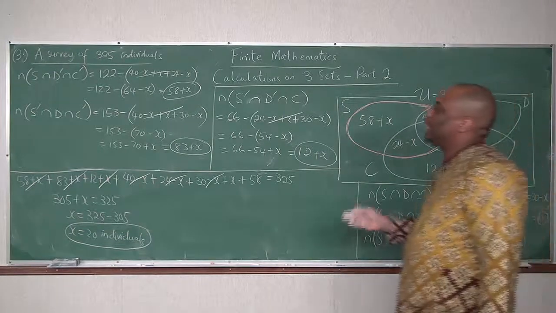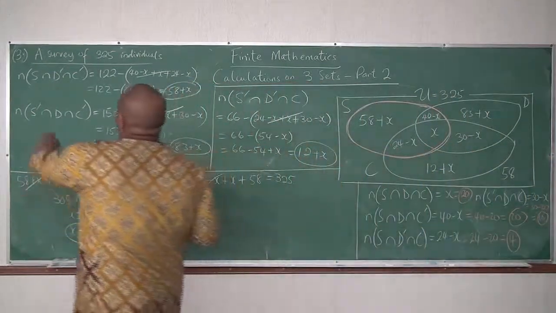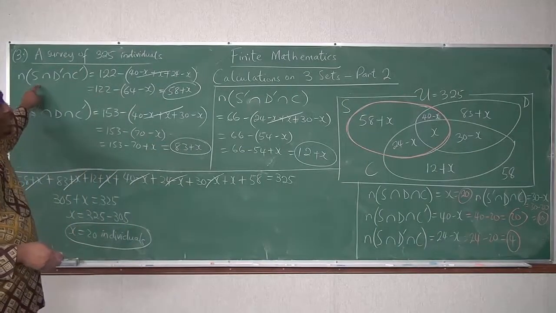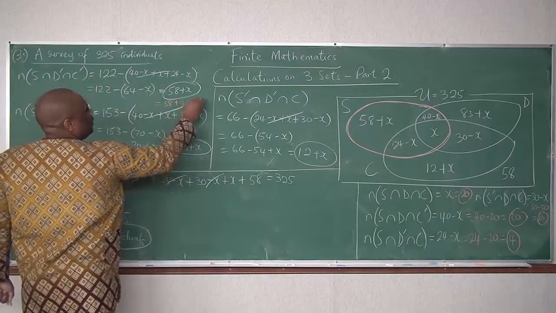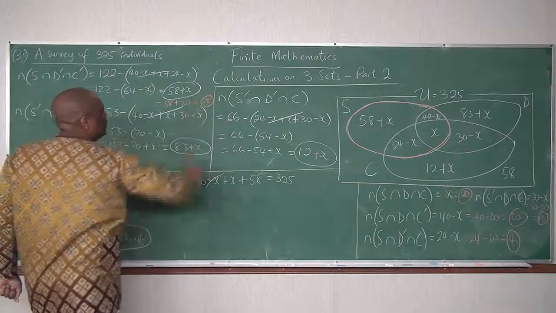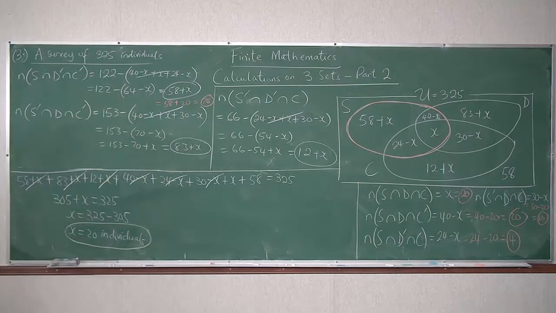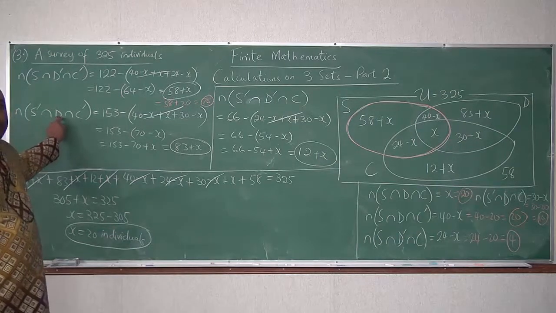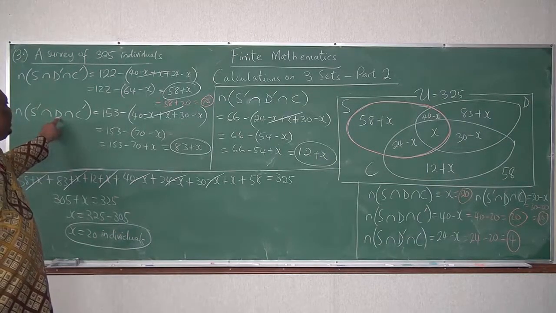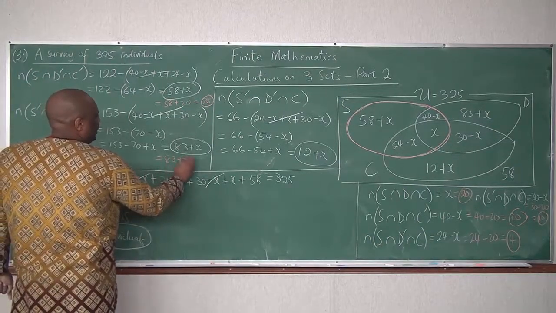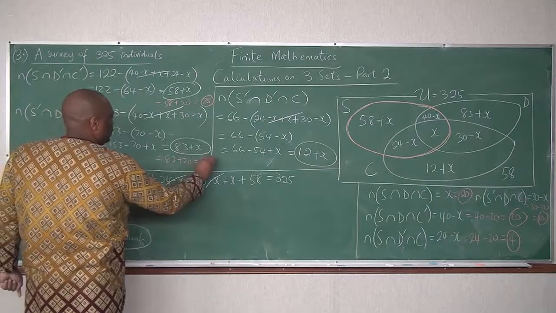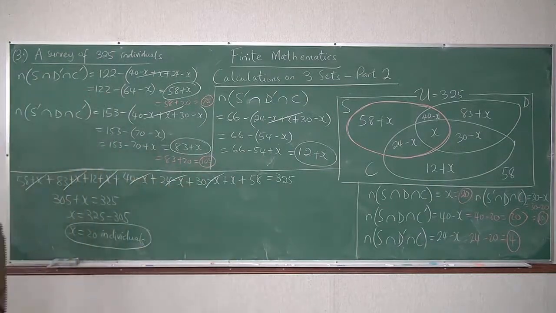Now, let's go to Samuel News Channel only. That would be 58 plus 20, which is what? 78. Okay? Then, Dominic News Channel only will be what? 83 plus 20, which is what? 103. Dominic News Channel only, 103.